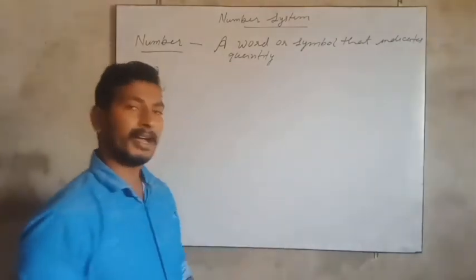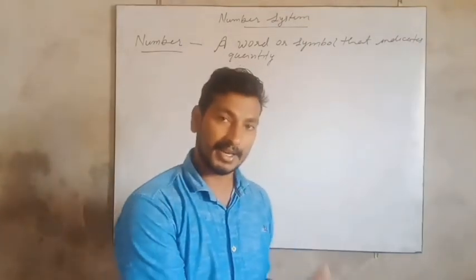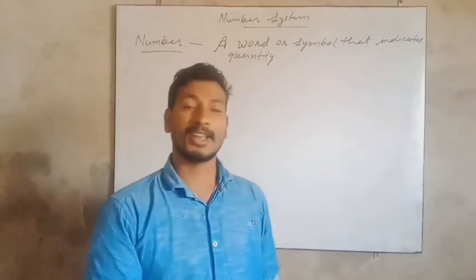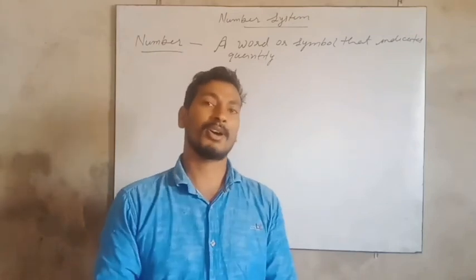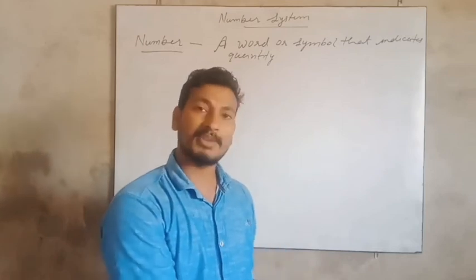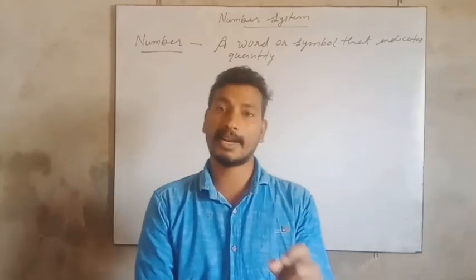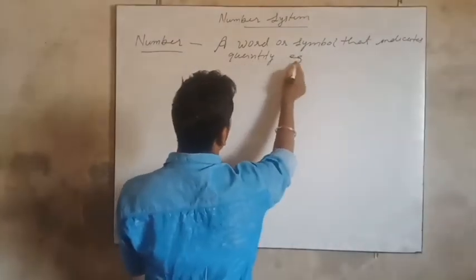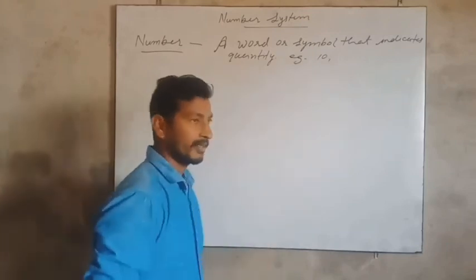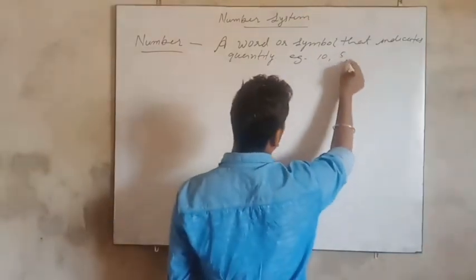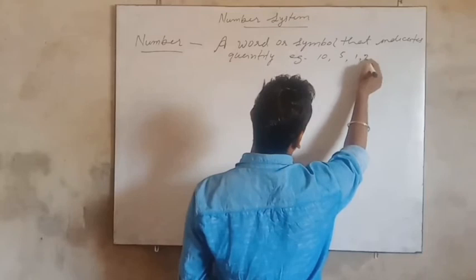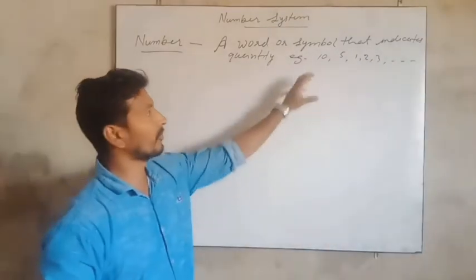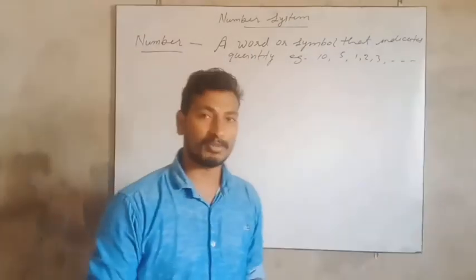For example, I have given you some eggs and I ask you to count how many eggs I have given. Then how do you start counting? 1, 2, 3, 4, or simply you say, sir, you have given me 10 eggs. So 10, that 10 is a number. So we can say, example, 10. You can also say 5. In fact, you can say 1, 2, 3. These all are numbers.